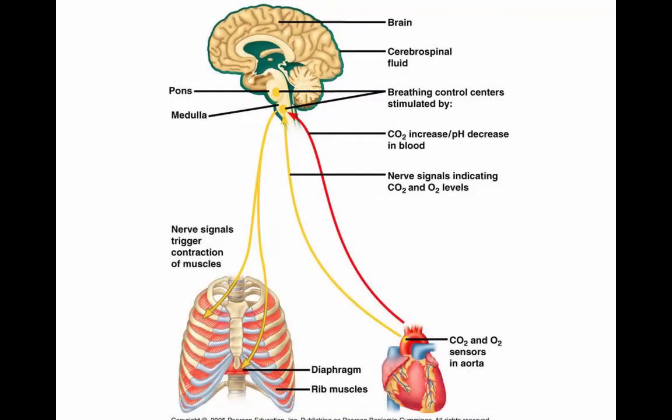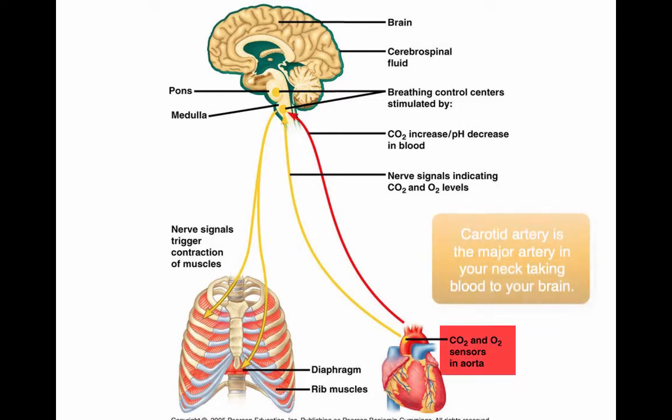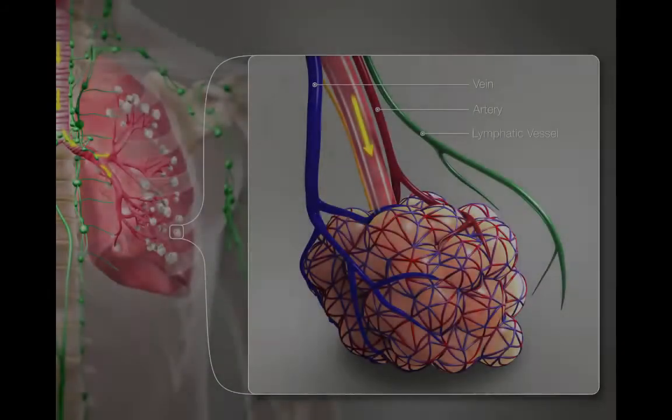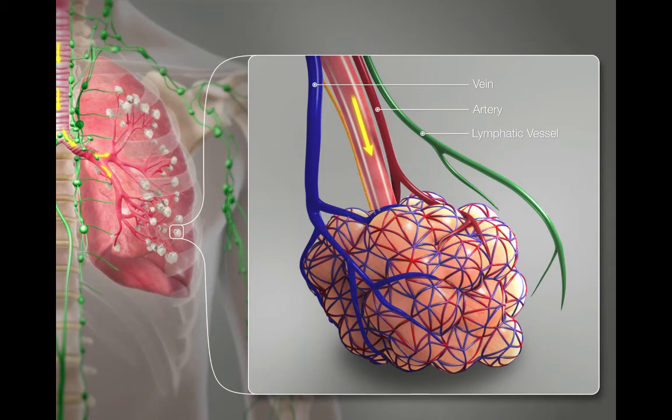There are also chemoreceptors at the aorta and the carotid artery, which sense for increased CO2 but not low pH. These two chemoreceptor sites will create a nervous impulse which will travel to the respiratory control center of the brain. The medulla oblongata and the pons will then signal the diaphragm and the intercostal muscles to increase the rate and depth of breathing. While inhalation is triggered by high CO2 and low pH, exhalation does not occur from chemicals triggering chemoreceptors, but from stretch receptors.